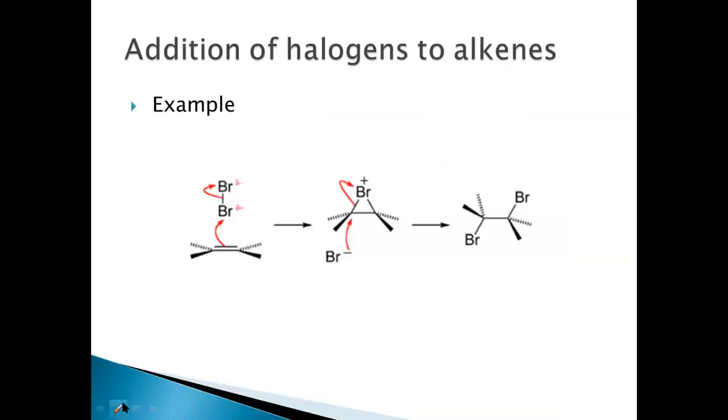So when we look at this with the help of an example which we have taken here, for example, all these are R groups, resulting in the formation of halonium ion, this Br minus will attack from the back side, resulting in the trans product where Br are added to the different faces of the molecule. So this is the mechanism which is followed when halogens are added to the alkenes.